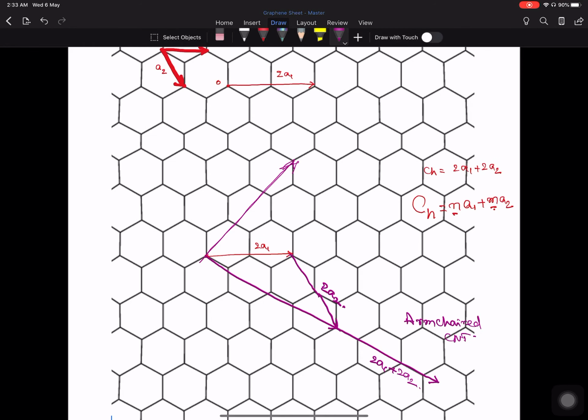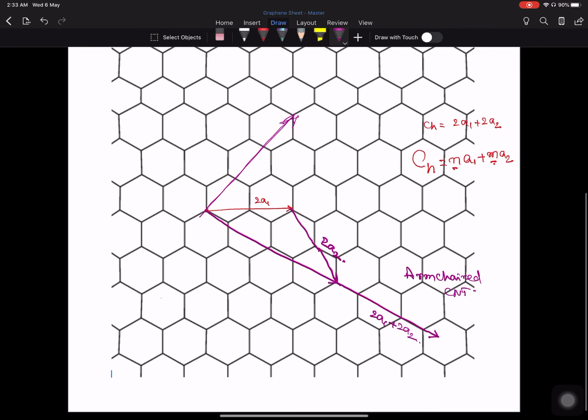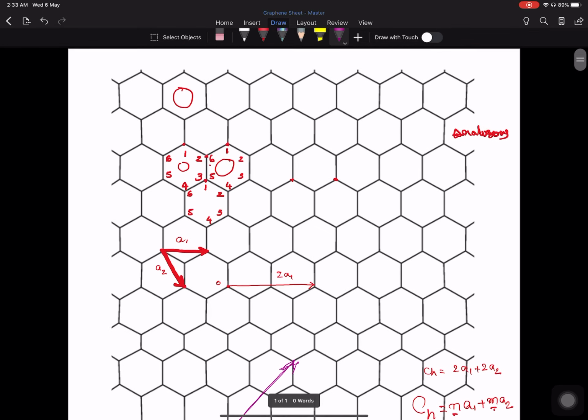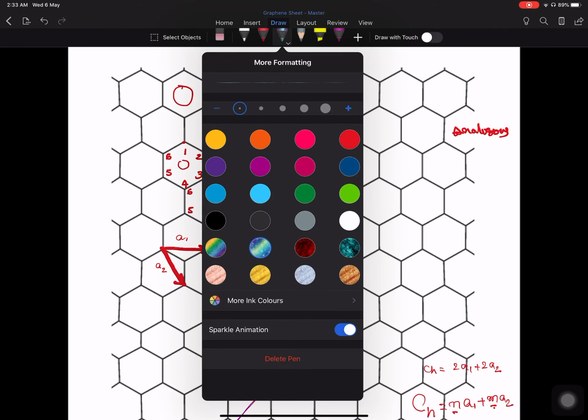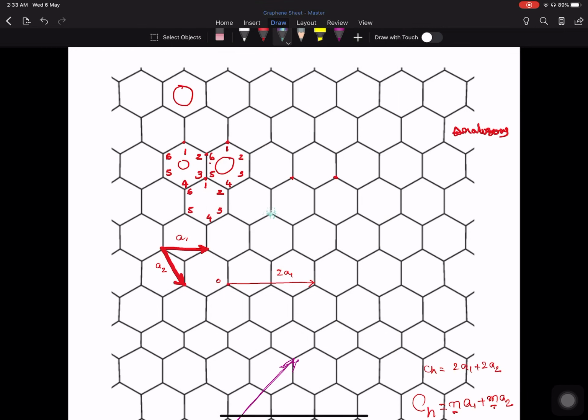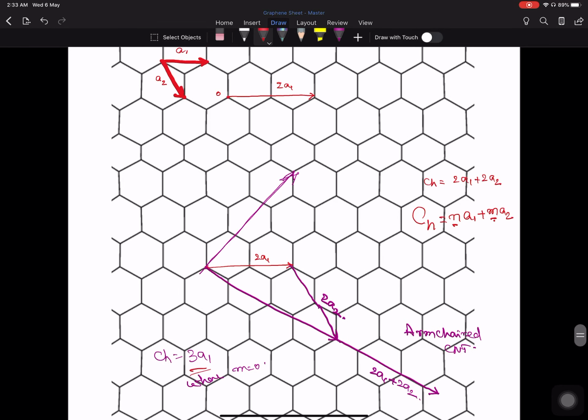Instead, let us take another vector, CH equal to 3A1, where m is equal to 0. So if we consider that particular case, let us start from here. Let us take 3A1.